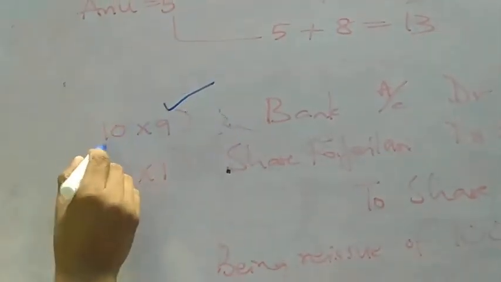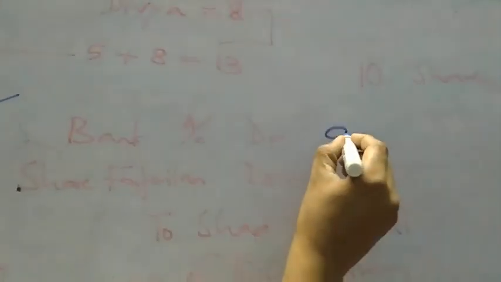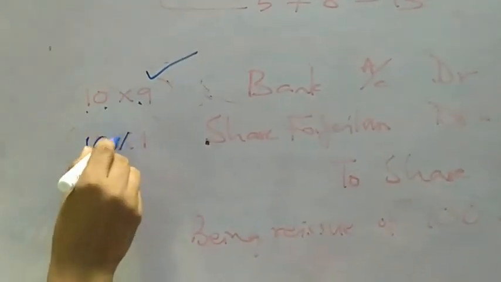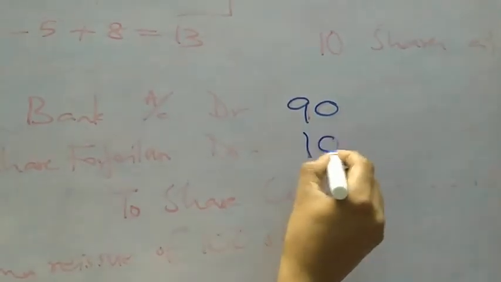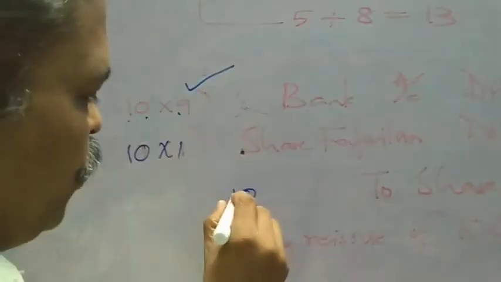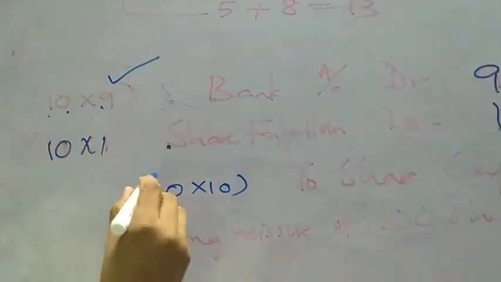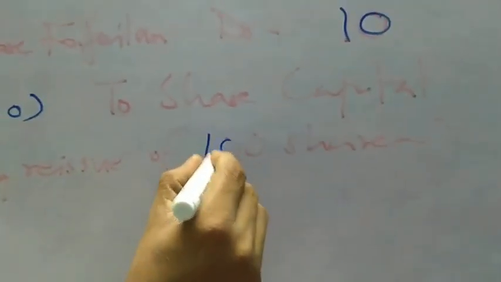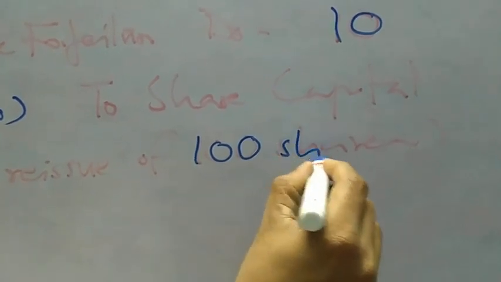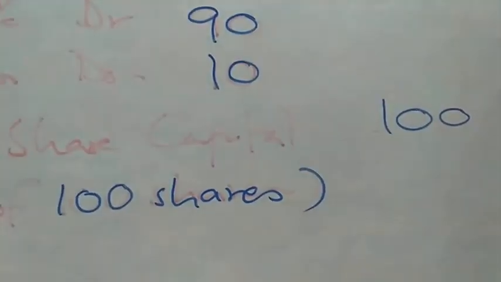To repeat again, we are selling at a price of 9, total shares 10, 10 into 9, 90. 1 rupee is the discount, 10 into 1, 10. Capital amount is 10 into 10, comes to 100. The narration being reissue of 100 shares.